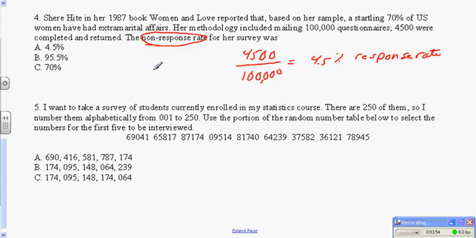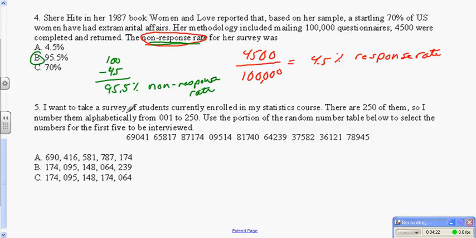Therefore, 100% minus the percent that responded, 4.5, gives you 95.5% non-response, or non-response rate. So be careful that you read the question. B is correct.